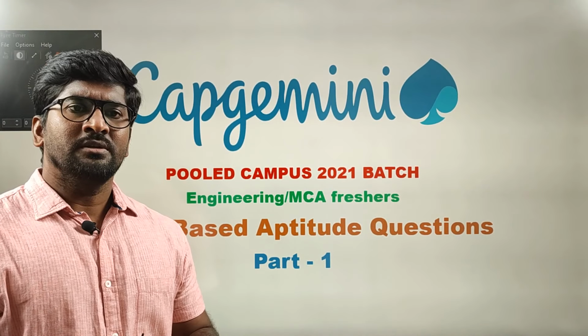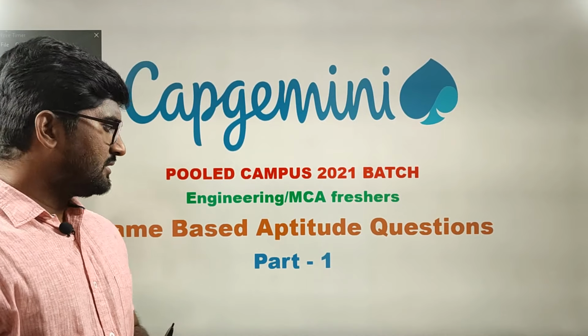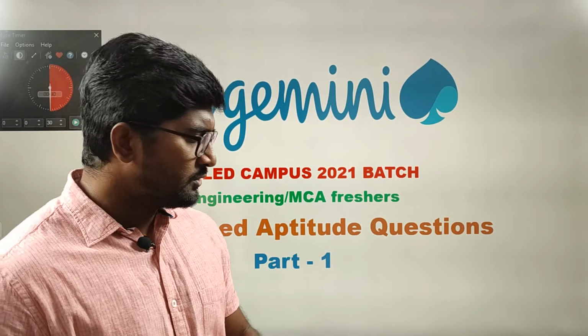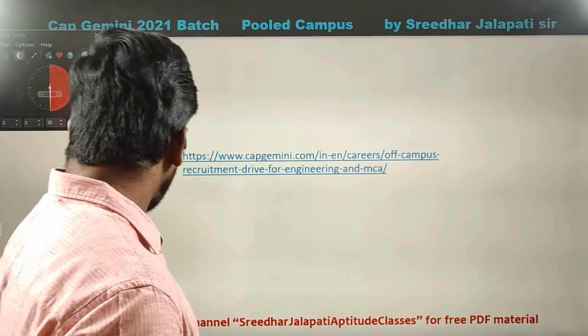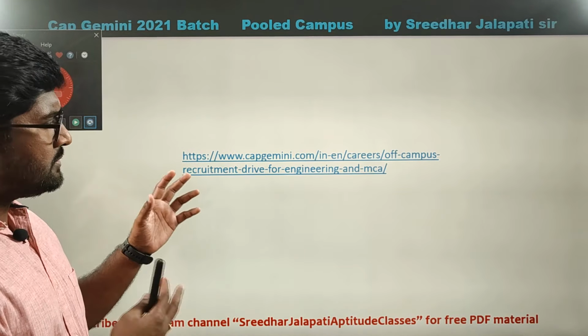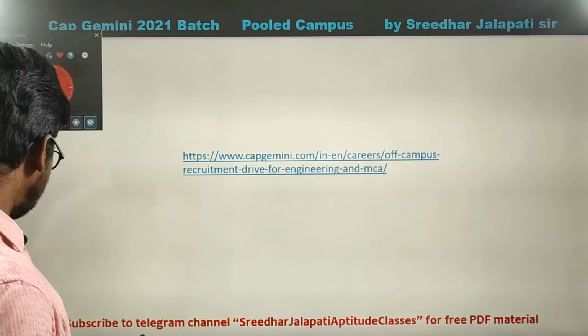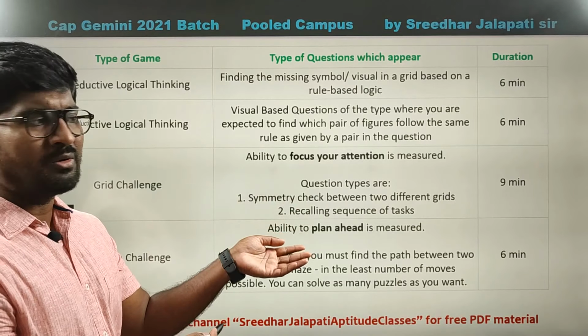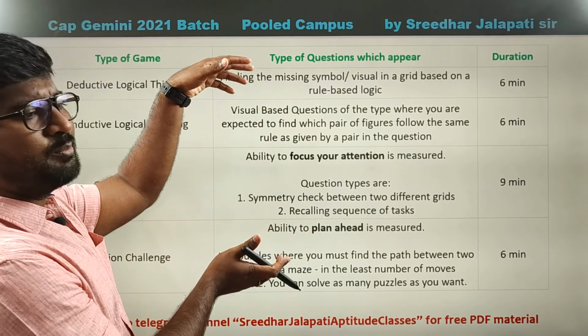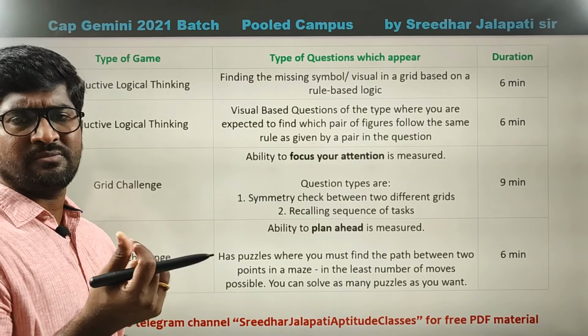We normally prepare topic wise. There are a certain number of topics in aptitude, and we go by topic wise. But when it comes to these game-based aptitude questions, whatever time is given for the exam, that you have to follow. So basically these are very simple questions which can be answered in seconds.